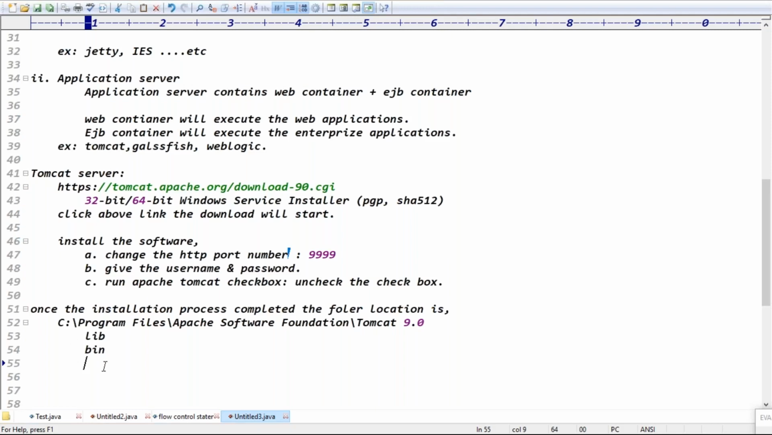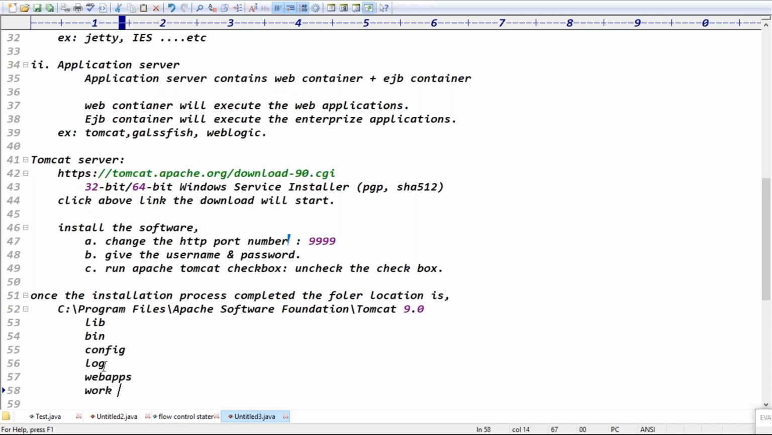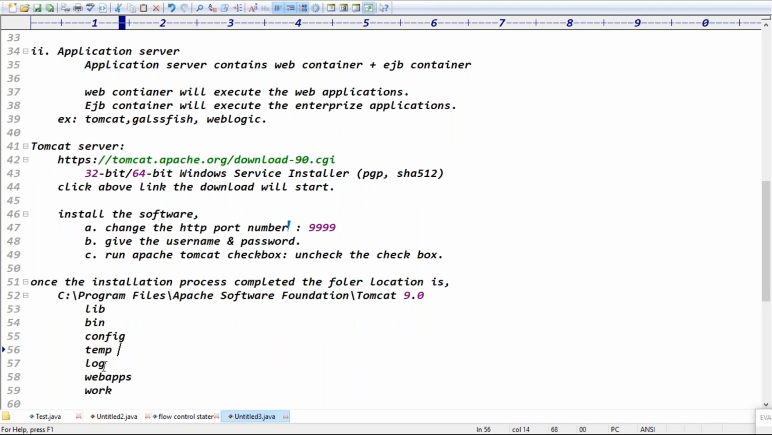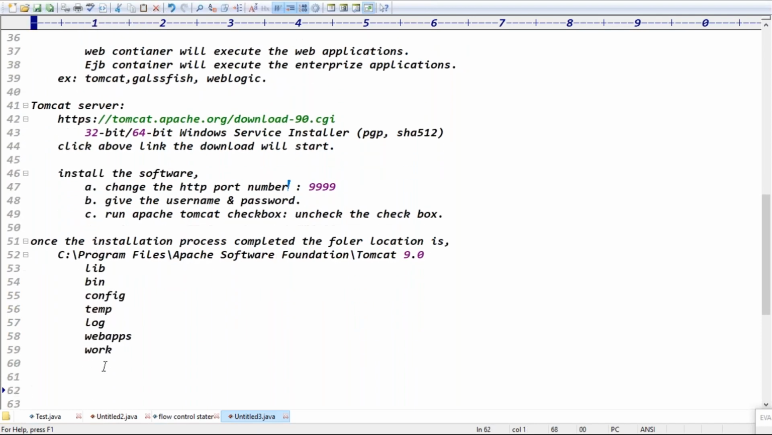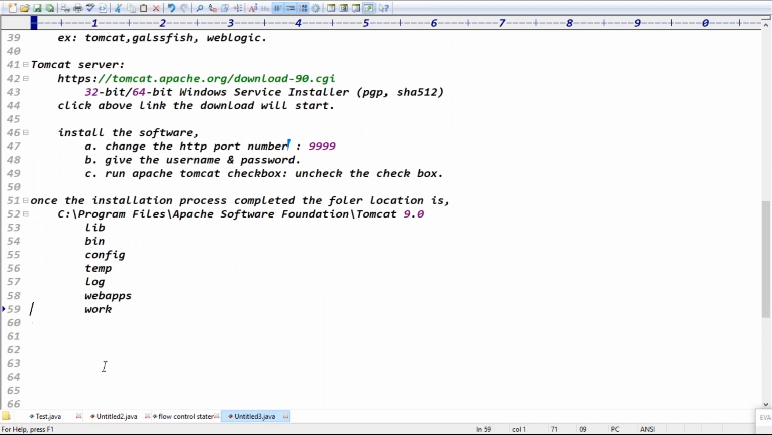Okay, guys, lib folder is there, bin folder is there. Next, we have a logs folder, a webapps folder, a work folder, a config folder, and a temp folder. Total 7 folders we have. Once the Tomcat installation process is completed, you will get a total of 7 folders, right? Let me go to the first folder, guys.